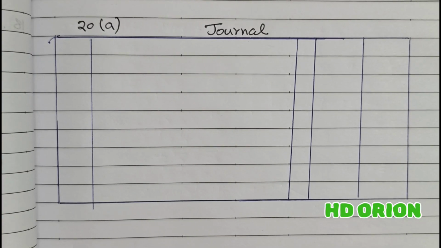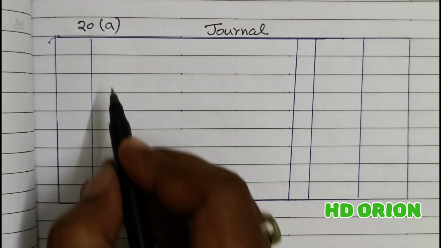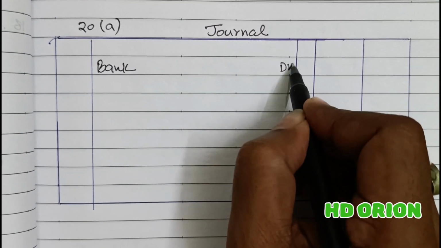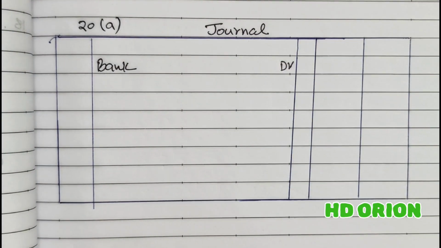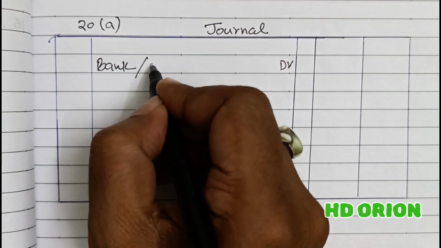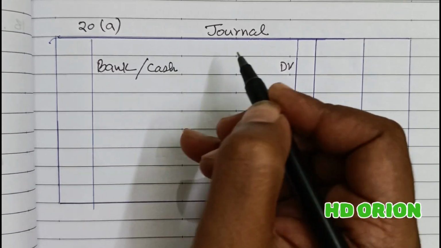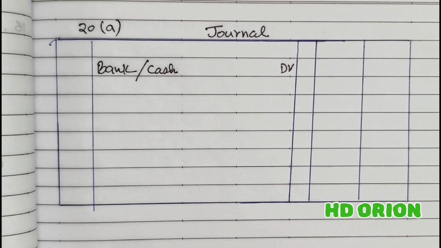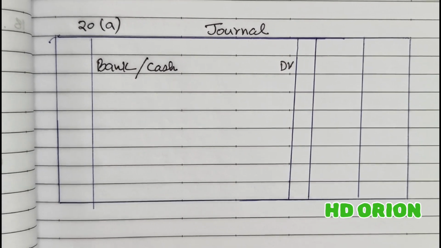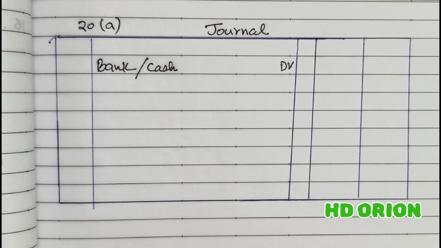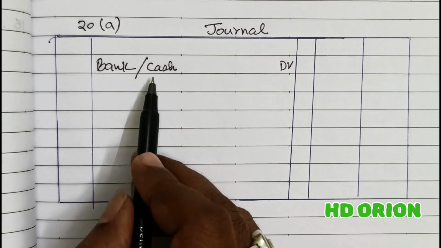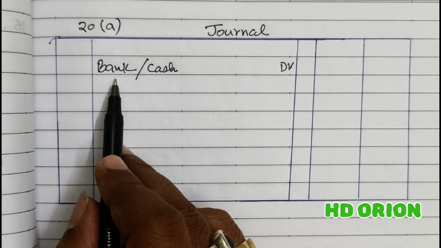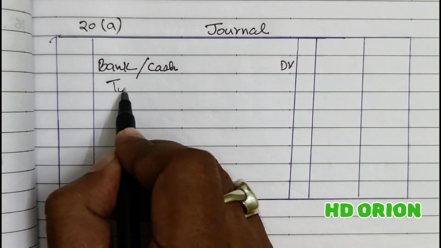In the solution, new partner D is bringing cash or bank. Fine, you can write bank or cash because everywhere you see bank accounts are more in use, banking habit is developing, and as a result, no transaction should be made in business in cash. Everything should go into the bank. So you can maintain both the accounts. Either you can write cash account or bank account. To premium for goodwill.